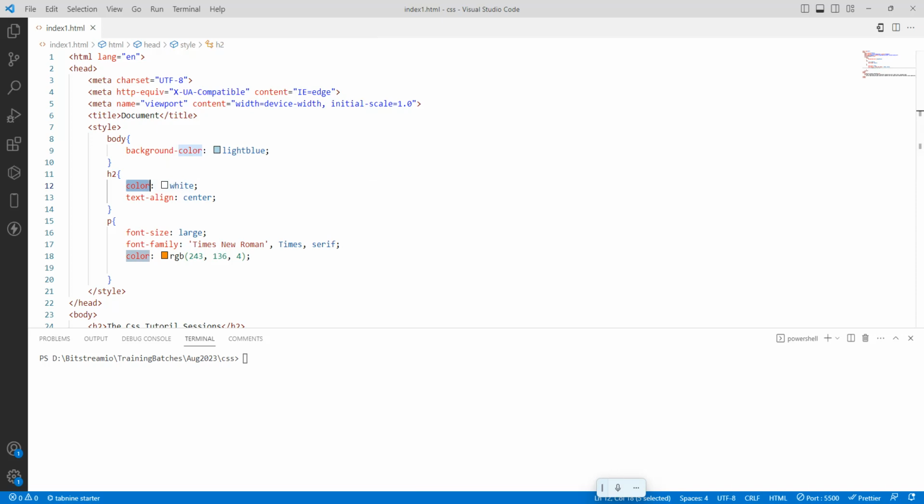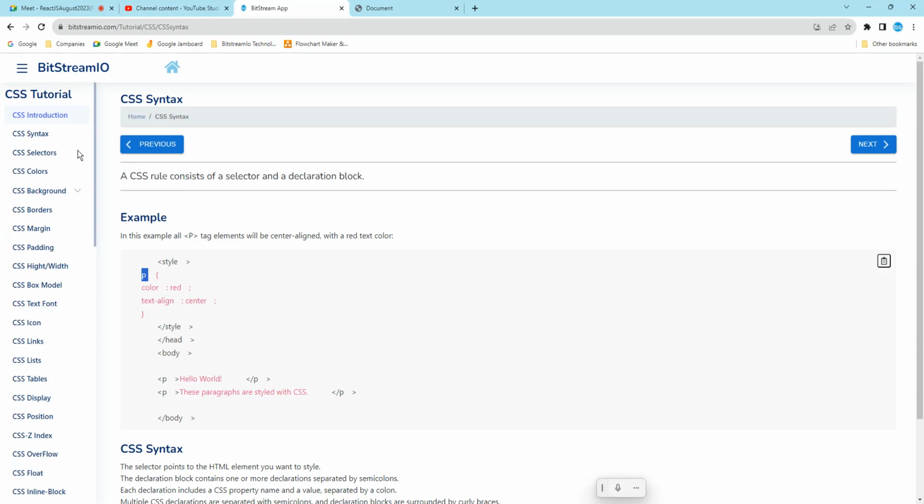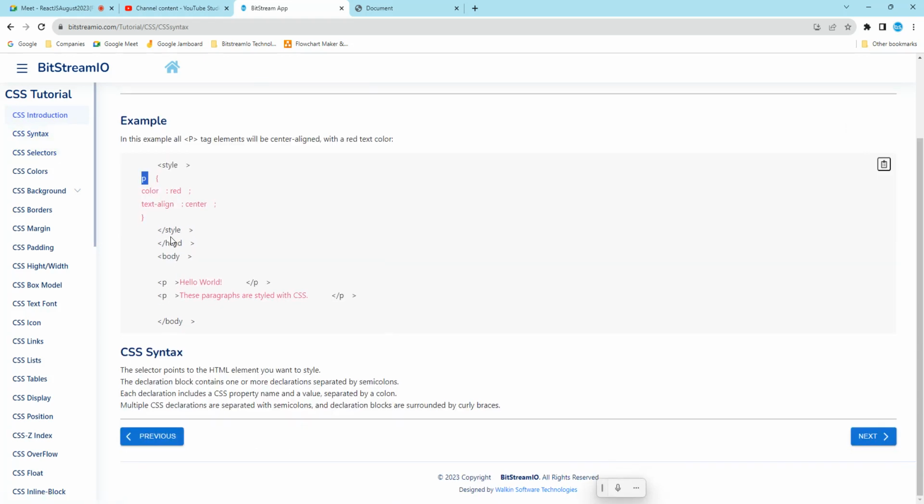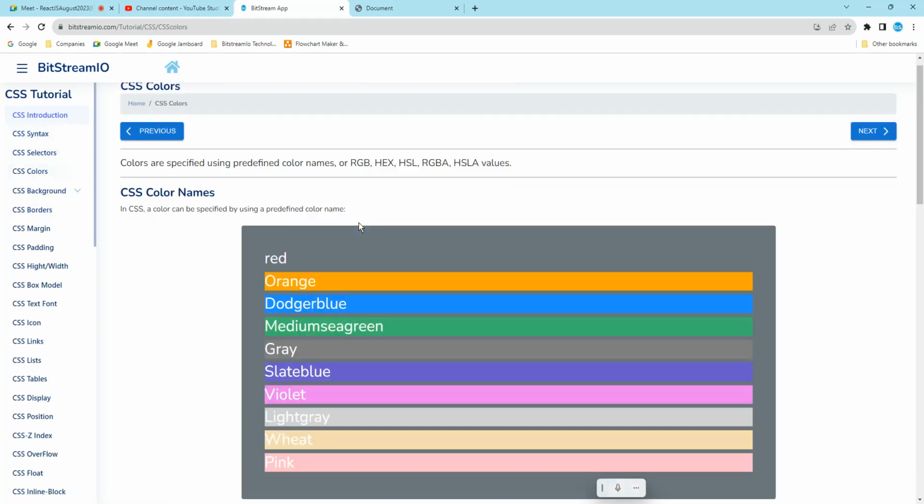Okay, the next one. What is the topic? The next topic is the colors. So what are the colors?